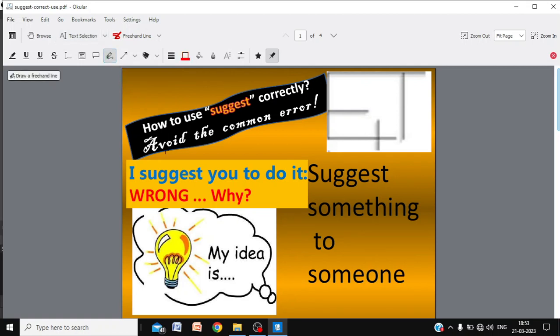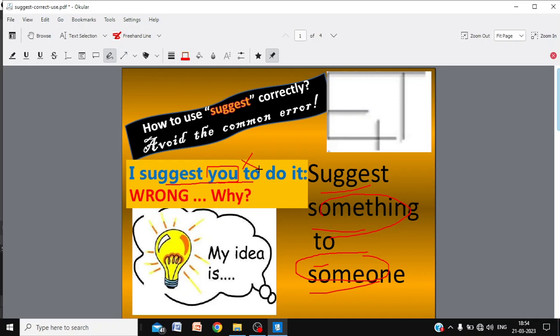We will discuss why the beginning of this sentence is wrong. "I suggest you to do something." "I suggest you to buy something." Why is it wrong? The correct use of suggest is that you suggest something to someone. Suggest an idea or a course of action to a person. So "suggest you": after suggest, you are using the word you, that means the person. That's why it is wrong.